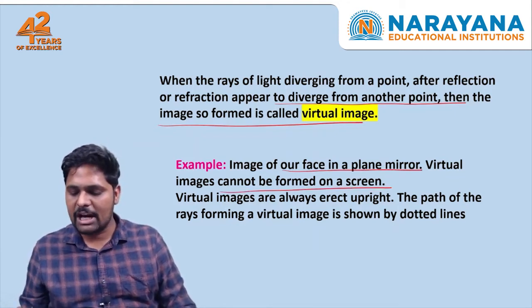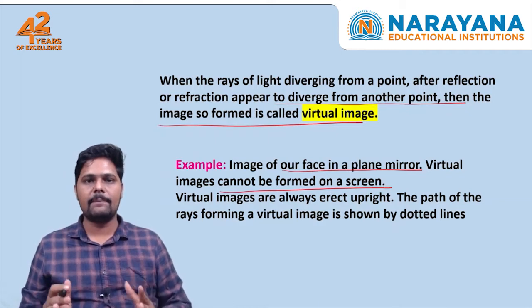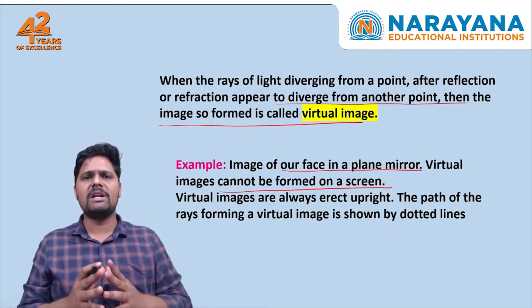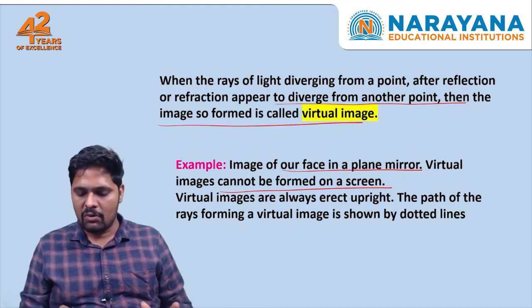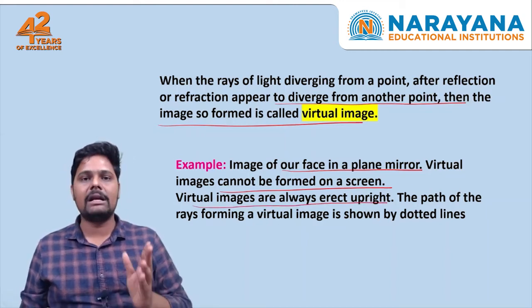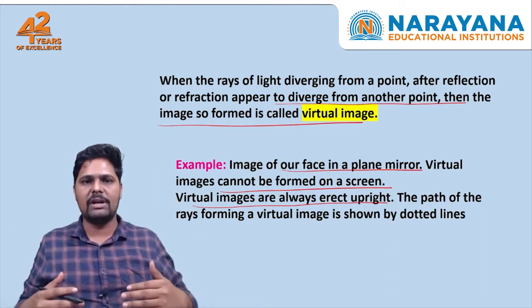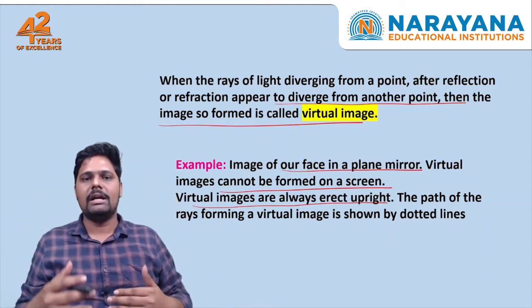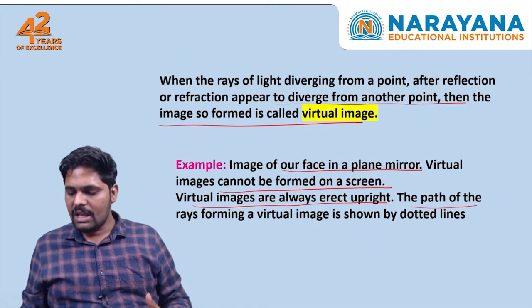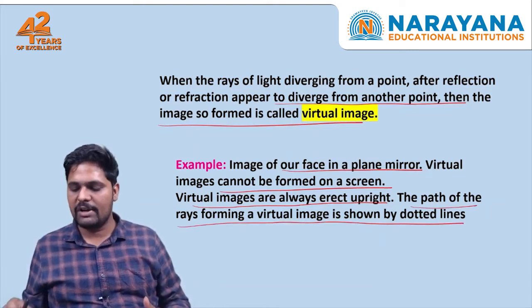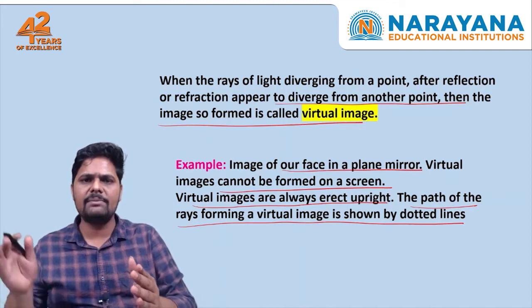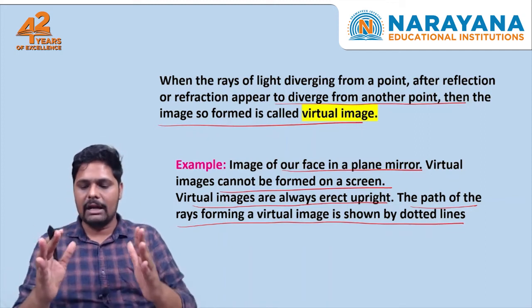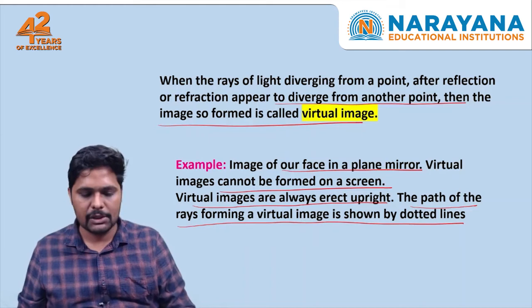Virtual images cannot be formed on a screen. This is a very interesting point: virtual images cannot be formed on a screen. Virtual images are always erect, upright. Upright means as usual, the way our object is. The path of the rays forming a virtual image is shown by dotted lines. If a ray diagram has dotted lines, it represents a virtual image.